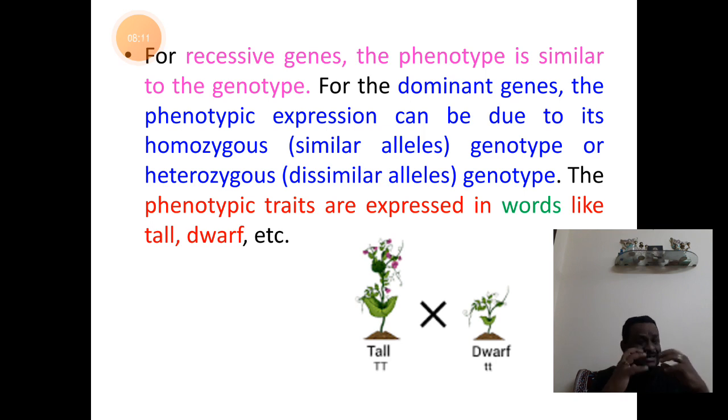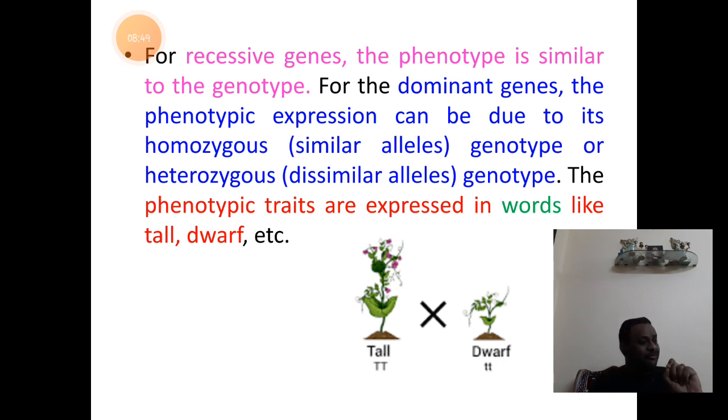So this condition where one dominant allele and one recessive allele are together, and the dominant character is expressed, we call the heterozygous condition. It is because of dissimilar alleles. If two dominant alleles are there, we call it similar alleles, or the homozygous condition. If both are dominant, we call it the dominant homozygous condition, so dominant characters are expressed. If both are recessive, we call it again the homozygous condition, so the recessive character of the gene gets expressed. So I think the concept is clear.